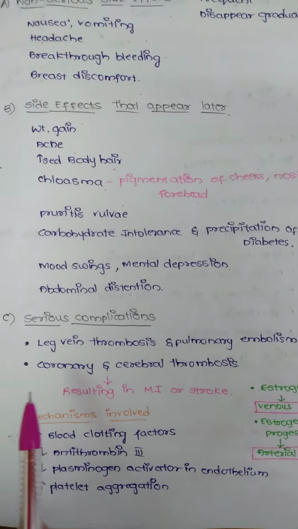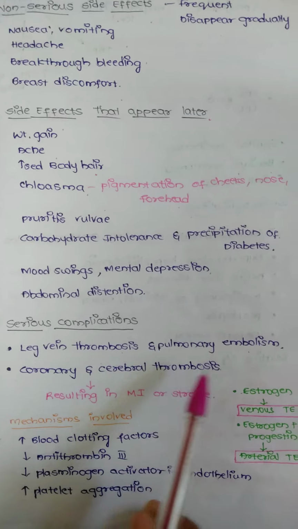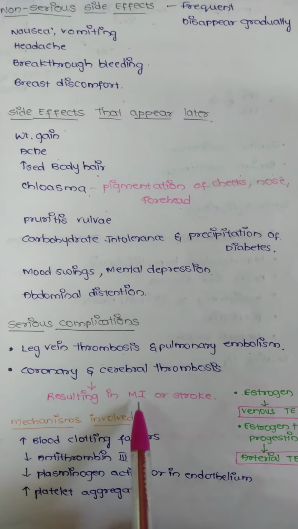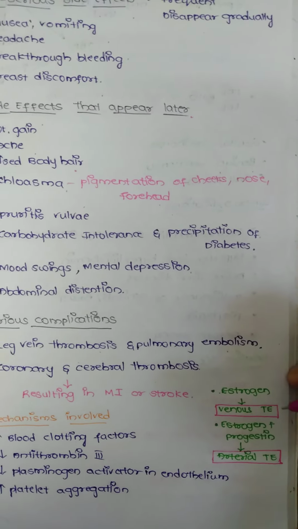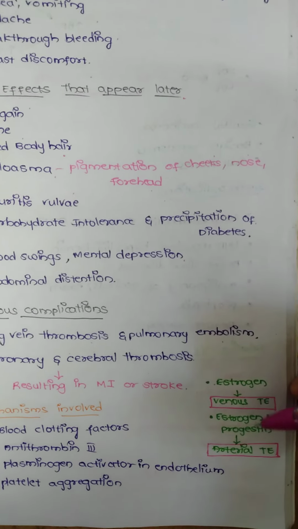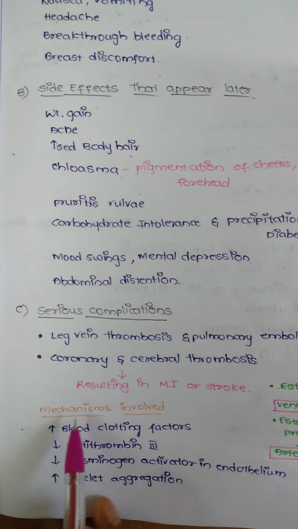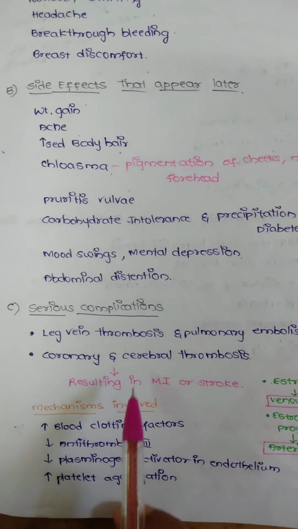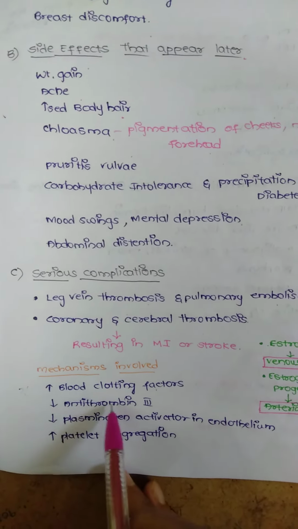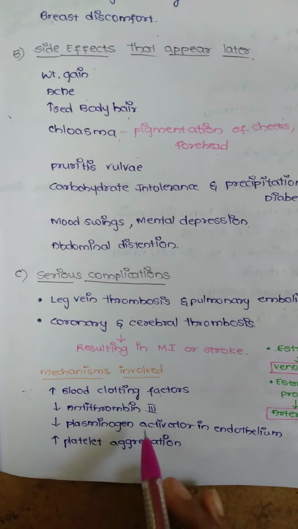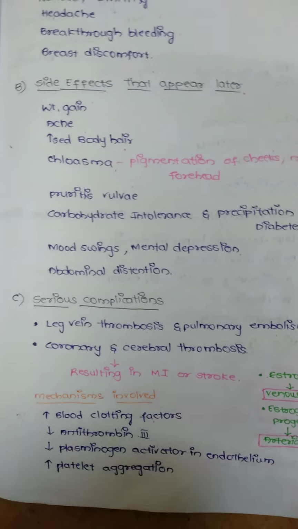And the serious complications are leg vein thrombosis and pulmonary embolism, the coronary and cerebral thrombosis, resulting in myocardial ischemia or stroke. Actually, the estrogen will result in venous thromboembolism, and estrogen plus progesterone will result in arterial thromboembolism. The mechanisms involved in causing thromboembolism are increasing blood clotting factors, decreasing antithrombin 3, decreasing plasminogen activator in endothelium, as well as increasing platelet aggregation.